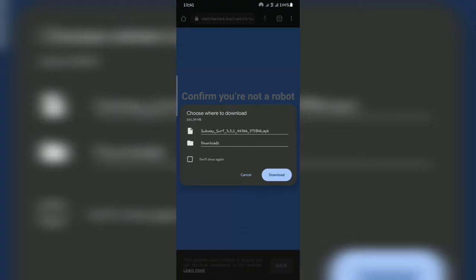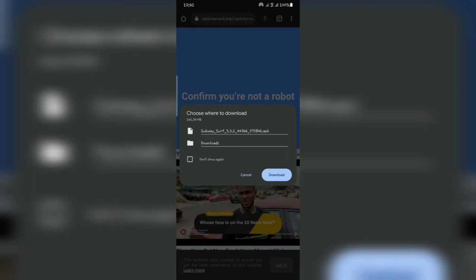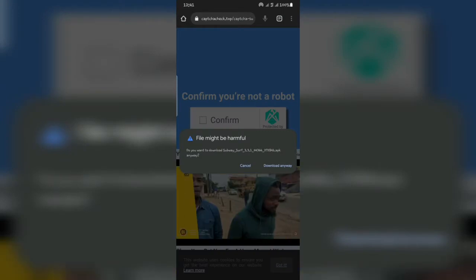So choose where you want to download. You select the location where you want to put your file. If you want to download it straight to the downloads folder, go to next, download. Then download anyway. Then you click on it, you download.